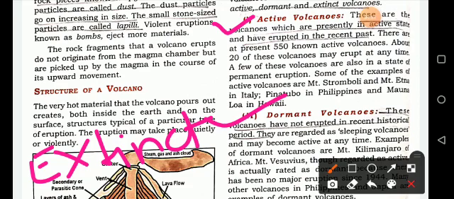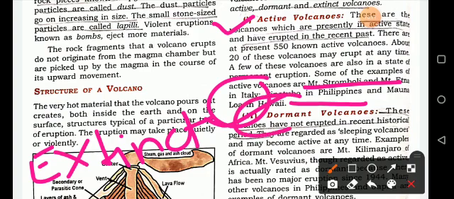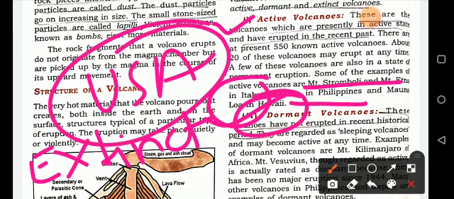For example, we have Stromboli and Mount Etna, located in Italy, Pinatubo in the Philippines, and Mauna Loa in Hawaii. Hawaii is an island of the USA. So these volcanoes are active volcanoes.